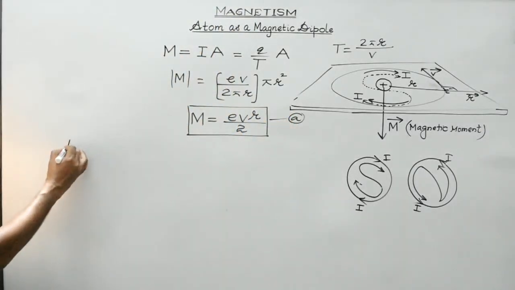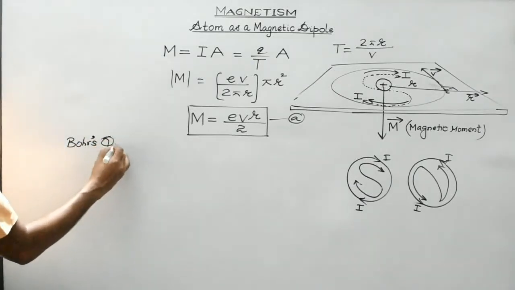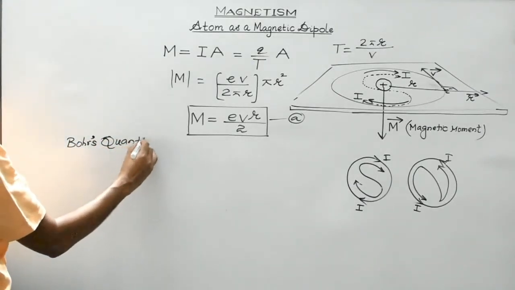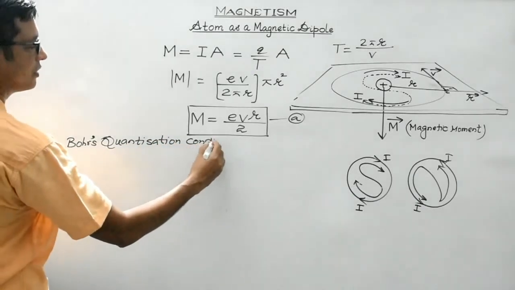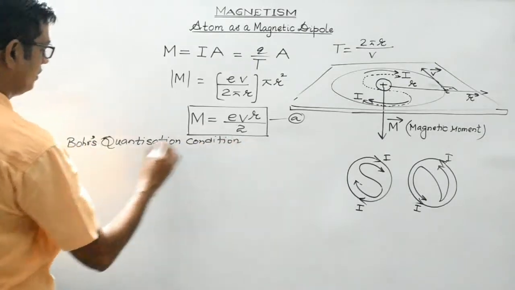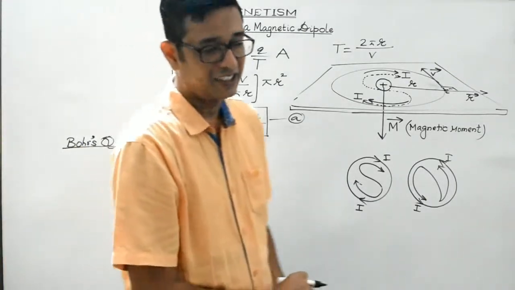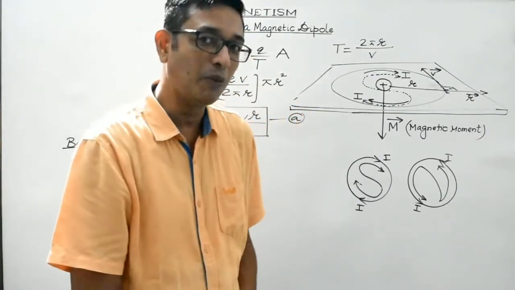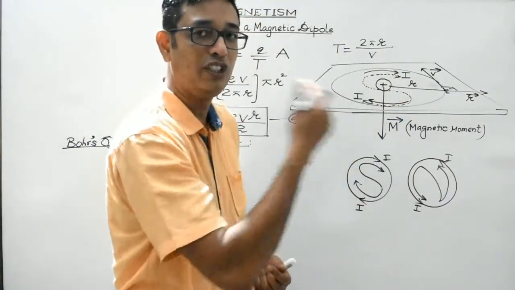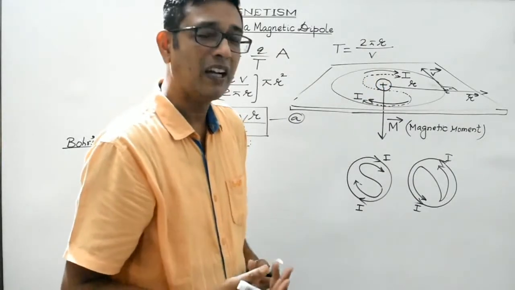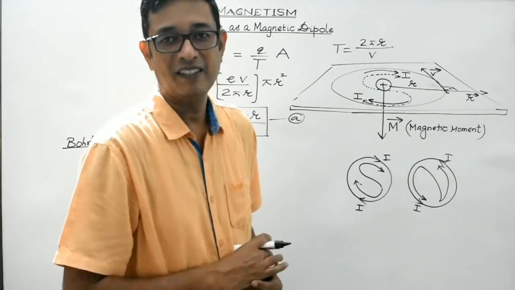As per Bohr's quantization condition, it states that the angular momentum associated with an electron revolving around the nucleus is given by some integral multiple of h by 2 pi.